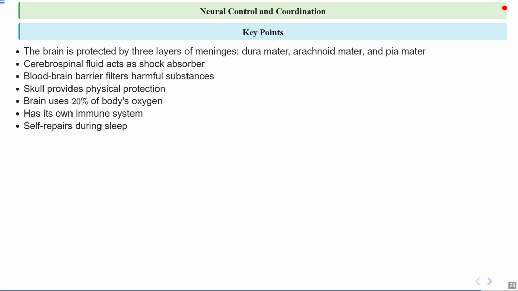Now, another fascinating point is that the brain can repair itself during sleep. So, while we rest, the brain works like a maintenance crew, fixing minor damage and clearing out waste products. This is one reason why getting enough sleep is important for learning and memory. So, these are some interesting facts about this chapter.